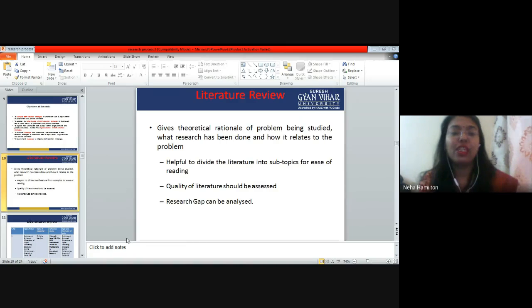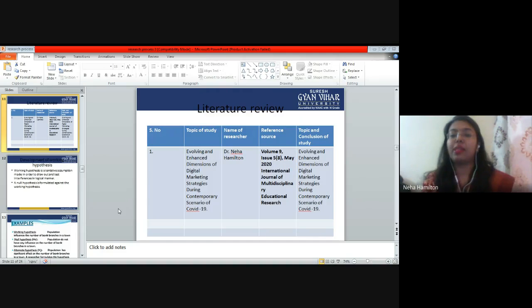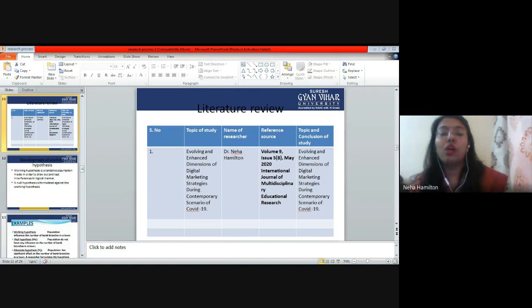After literature review, see, in literature review also I've shown you this diagram, that this is how you represent a literature review in a very effective way, right? Always make a table instead of writing a paragraph in the literature review. Make a table, and in this table write down in detail what papers you have studied. For example, it can be anything. It can be a newspaper reading, Wikipedia or Google, a magazine, a newspaper article, a Facebook post, anything that you are referring to, right?